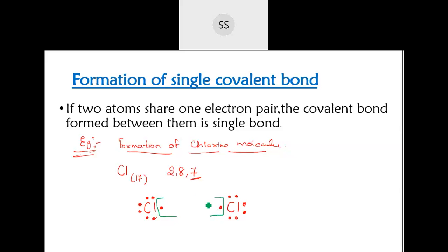Now check the total number of electrons they are going to get after sharing, since they have given 1 each. When they have shared, those 2 electrons belong to both of them. So these 2 will be there, and along with the 6 you have, it will be 8. Like that only for the other chlorine atom also. They have shared 1 each, so it belongs to both of them. So here 2 and then the remaining will be 6.